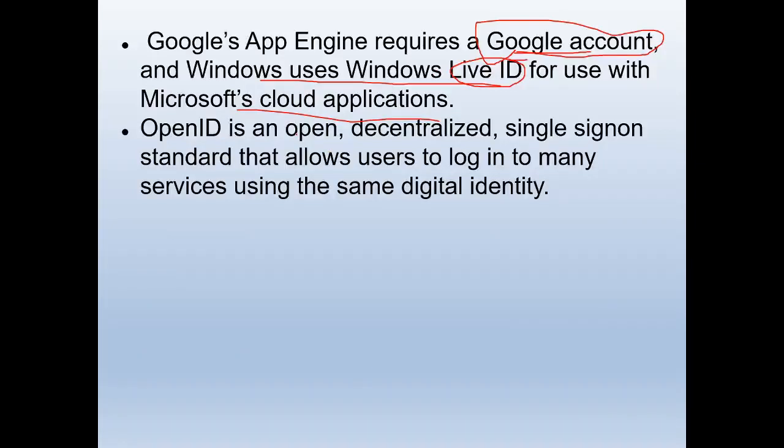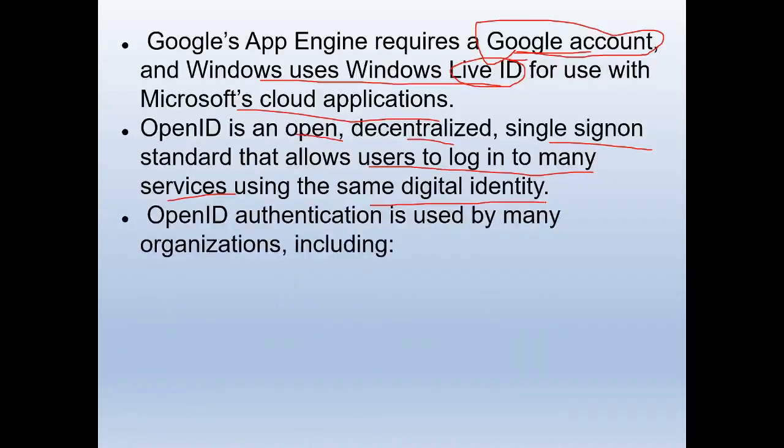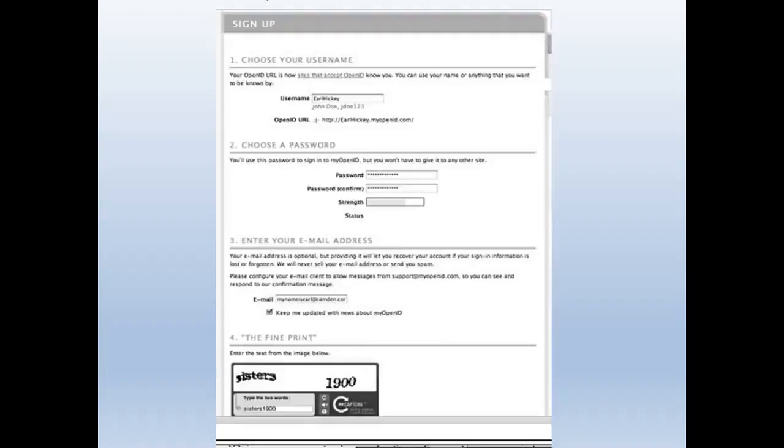OpenID is an open, decentralized, single sign-on standard that allows users to log in to many services using the same digital identity. OpenID authentication is used by many organizations including Google, IBM, Microsoft and Yahoo.